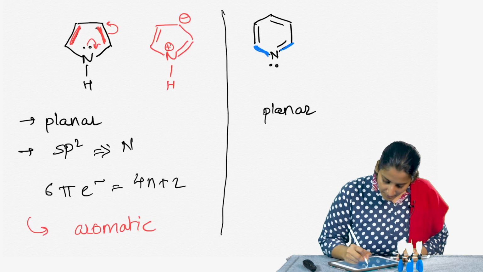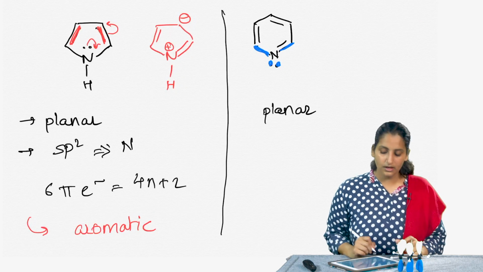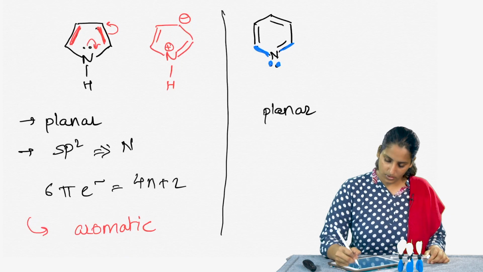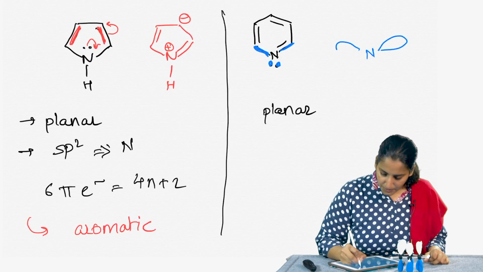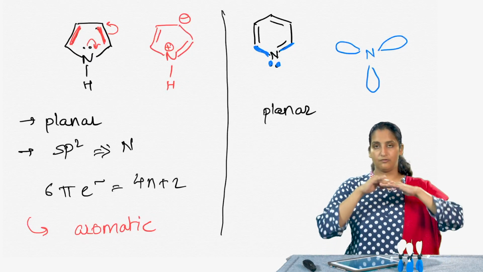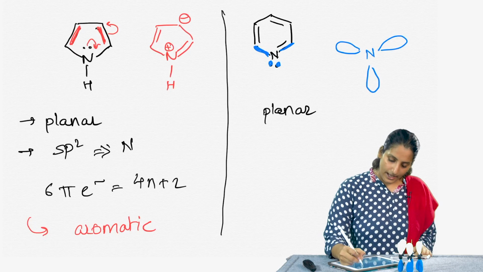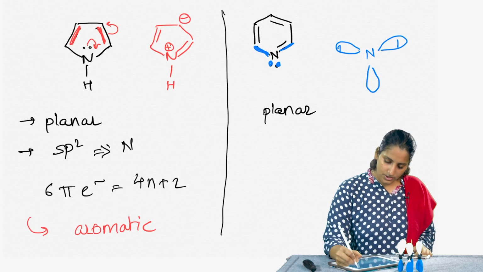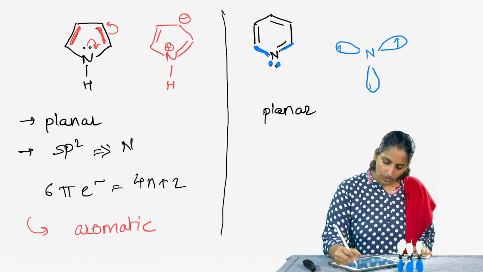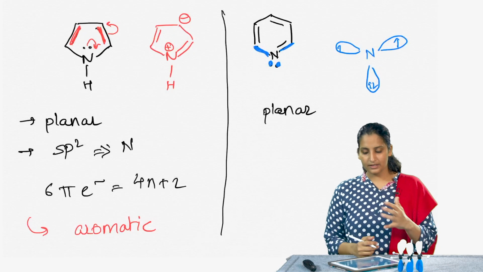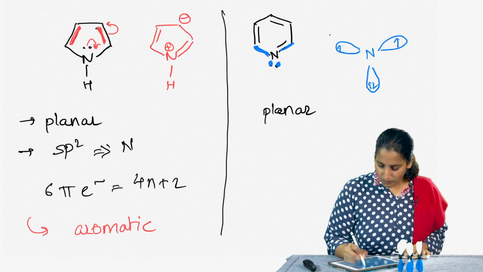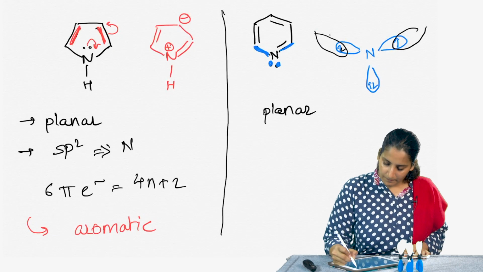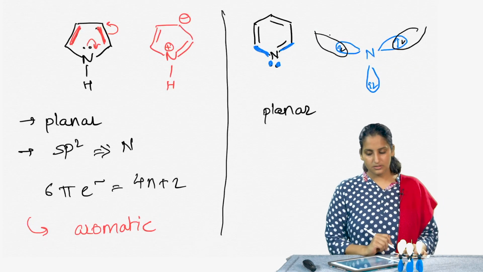So, the lone pair in this case is also present in the sp2 hybridization. So, the nitrogen here has 3 sp2 hybridized orbitals that are flat and planar. It has 1 electron in each of these two and a lone pair in the one that is outside the ring. These two orbitals will overlap with the carbon's sp2 hybridization to form the nitrogen carbon sigma bonds.